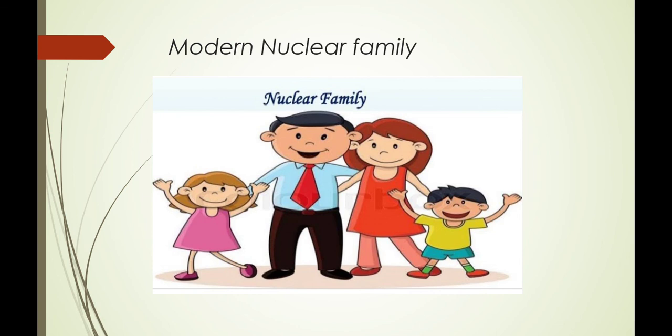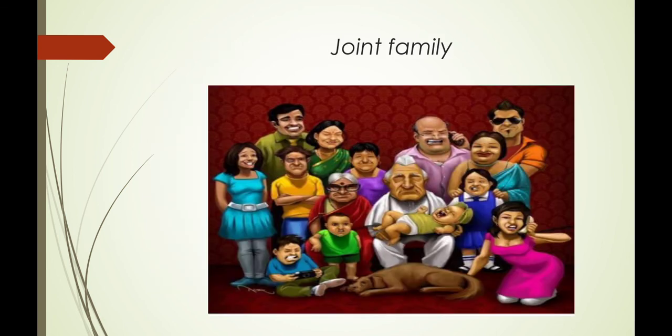Next one is the joint family. A joint family normally consists of grandfather, grandmother, their children, grandchildren and great grandchildren, and in some situations the members extend across two generations. You can observe this in the picture. They all share food prepared in the same kitchen. The whole family has the same kind of religious ceremony, and it generally consists of a group of blood relatives.